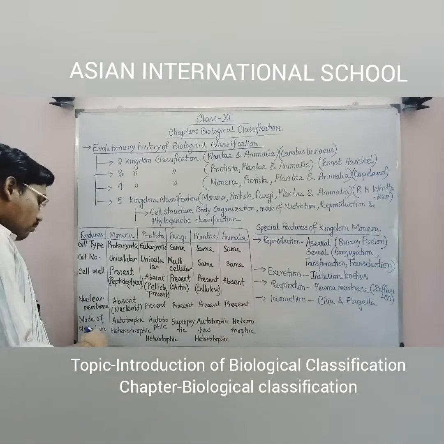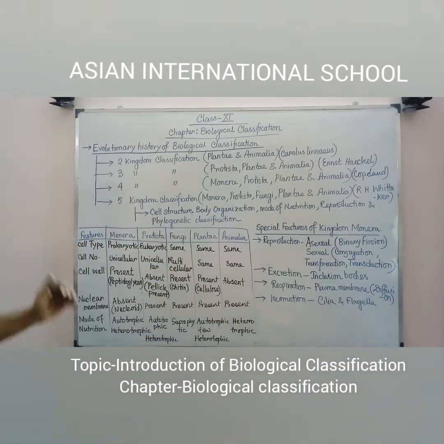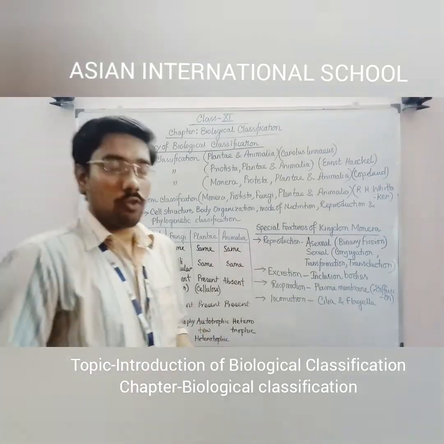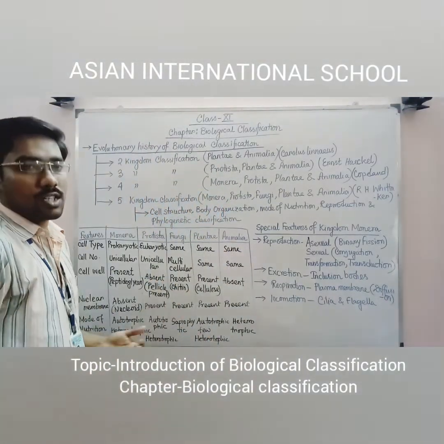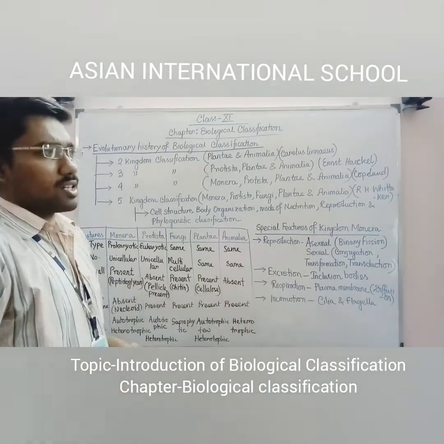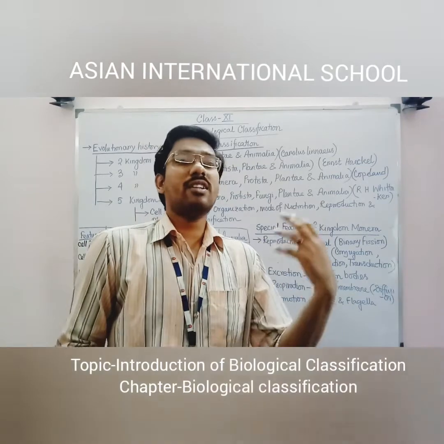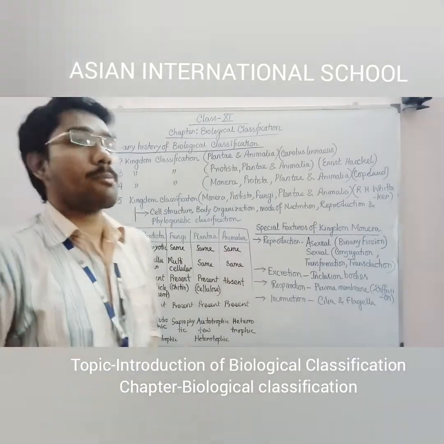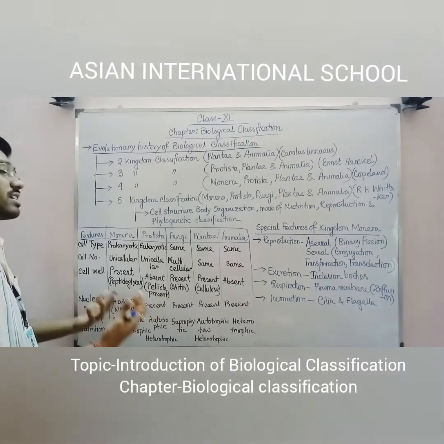The last point here is the mode of nutrition. If you study the mode of nutrition starting from Monera to Animalia, in case of Monera, they show autotrophic mode of nutrition. Why? Because a few of the bacterial cells contain chlorophyll, which is commonly known as bacteriochlorophyll. Due to the presence of bacteriochlorophyll, bacteria can perform photosynthesis, so they can be autotrophic like plants. Most of the other bacterial cells are heterotrophic because they absorb nourishment or nutrients from the host body. Within heterotrophic, specifically they are parasitic, because they act as parasites and cause diseases.